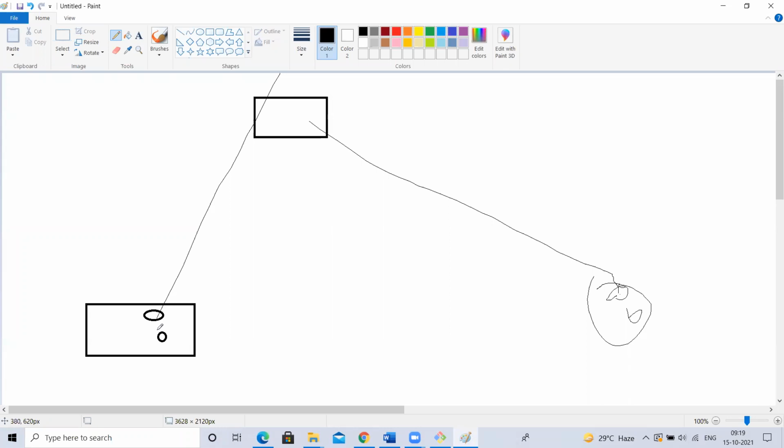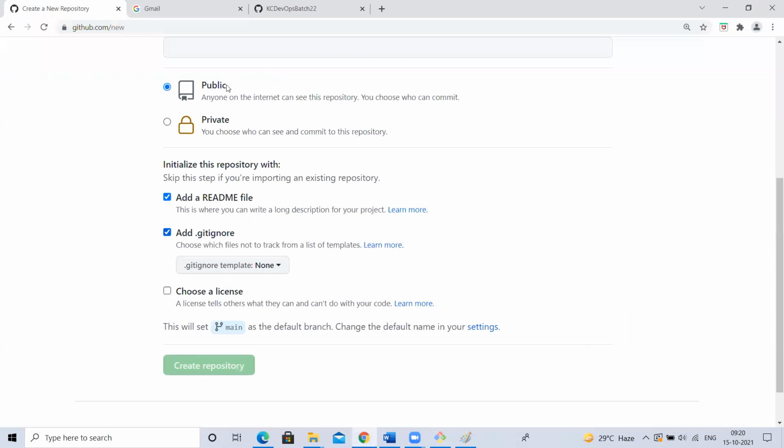Ignore means I don't want to allow anyone to commit and push those files. When you are unable to commit into your local, you cannot push. So such files which you should ignore committing, you have to add inside this .gitignore. If you create a .gitignore file in your GitHub repository and add the files you don't want to commit, Git will not allow you to commit them. Now, how can I know? Every type of project, like a Java project or Node.js project, will have some files by default that we should not commit.